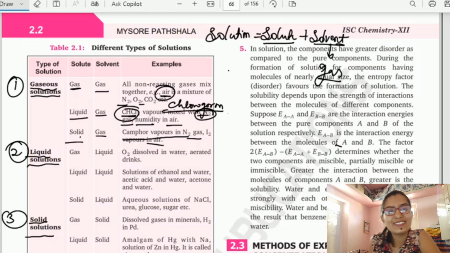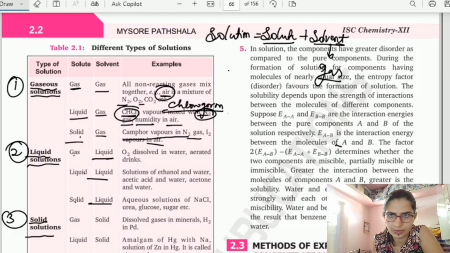Let us see liquid solutions. In the liquid, we are keeping liquid as the solvent and we are changing the solute between gas, liquid and solid. So let us see gas in liquid.